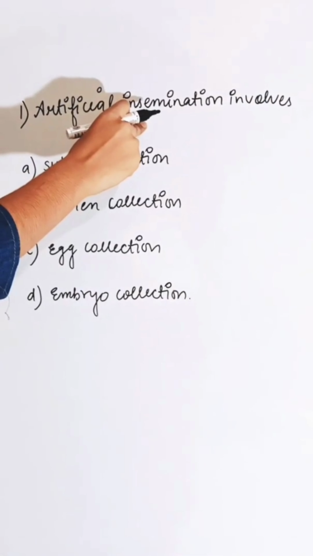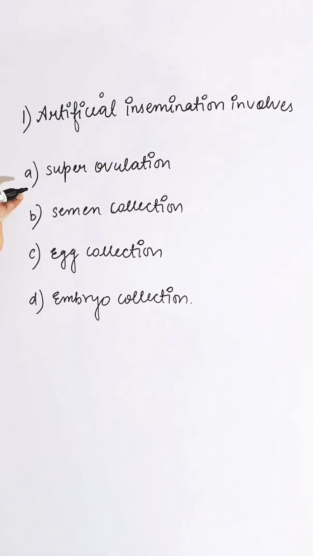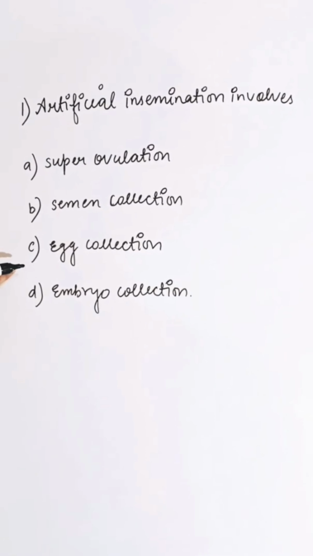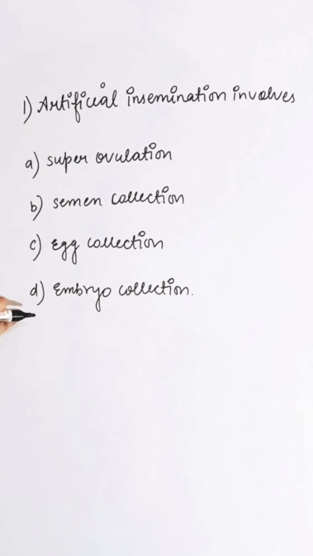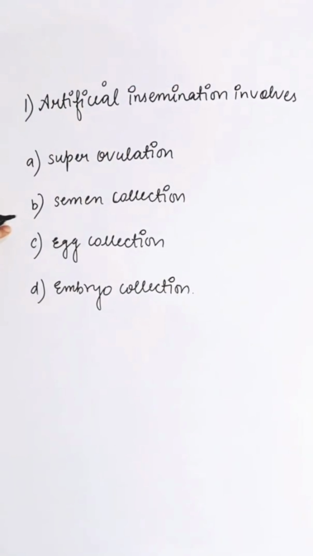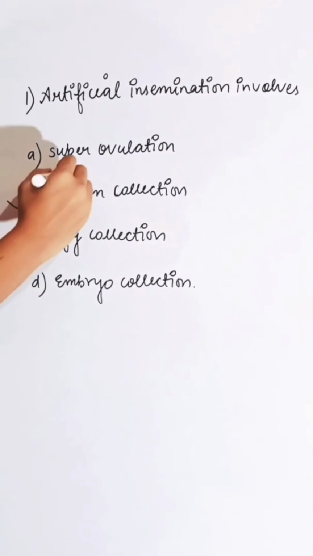Artificial insemination involves: first option super ovulation, second is semen collection, third is egg collection, and fourth is embryo collection. Artificial insemination involves semen collection. So the correct answer is B.